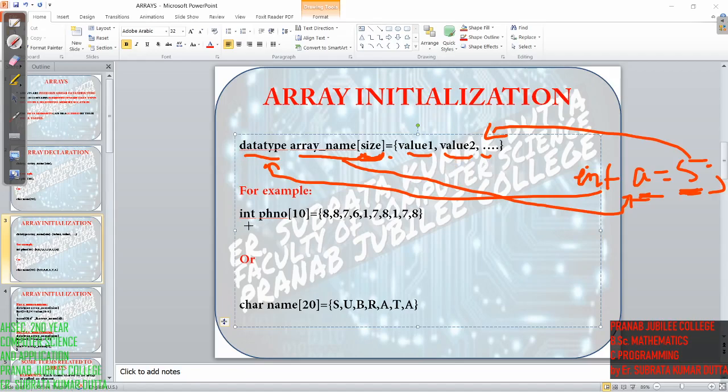So this is the example. I have taken int, which means when I give the data type int, all the elements inside the array will be of which data type? Integer, right? Then the array name, that is phone number.